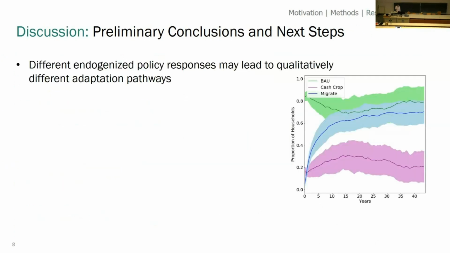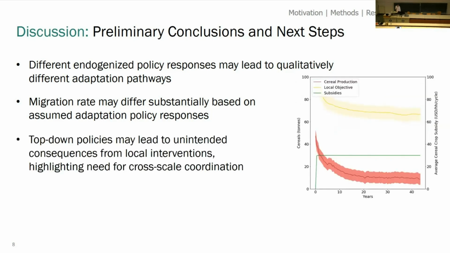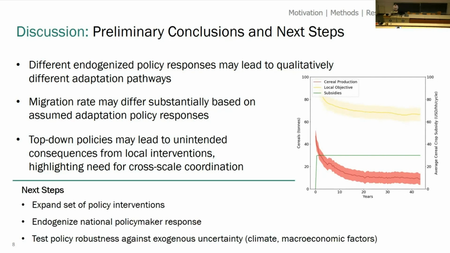Just to summarize, we saw that different endogenous policy responses might lead to different adaptation pathways. Migration rates might differ substantially based on assumed policy responses, and top-down policies might lead to unintended consequences, which highlights the need for cross-scale coordination. There's lots not in the model that we'd love to keep doing: expanding the set of policy interventions, endogenizing the national policymaker response, and ultimately testing how robust different arrangements are to exogenous uncertainty. I'm happy to chat further.